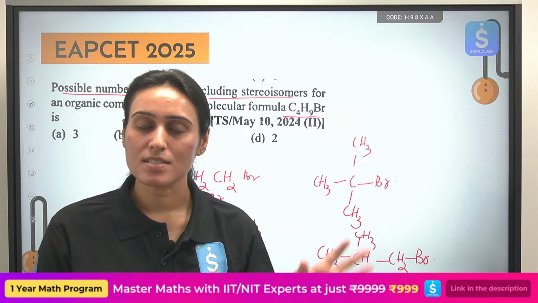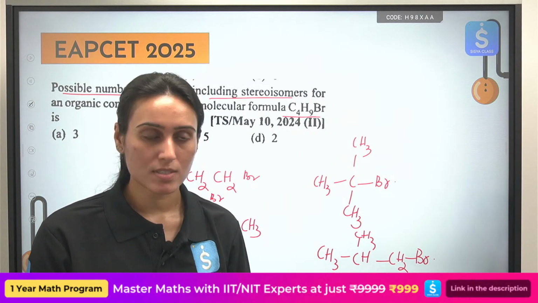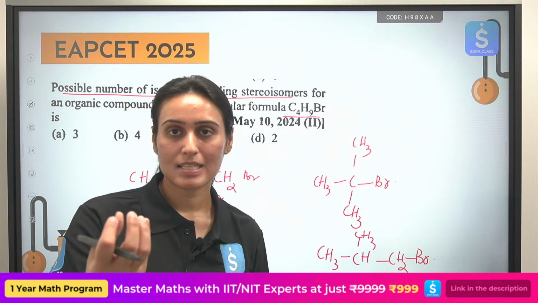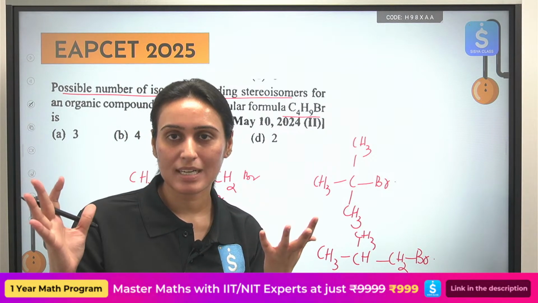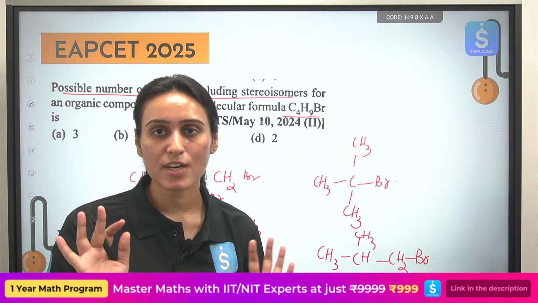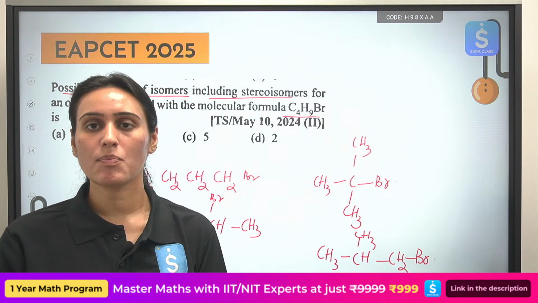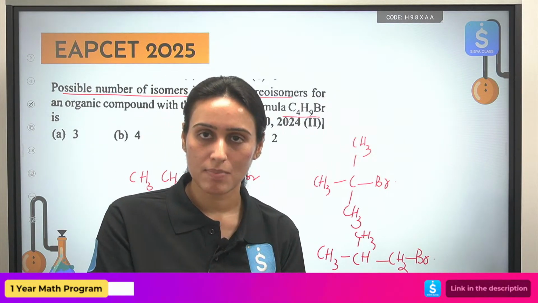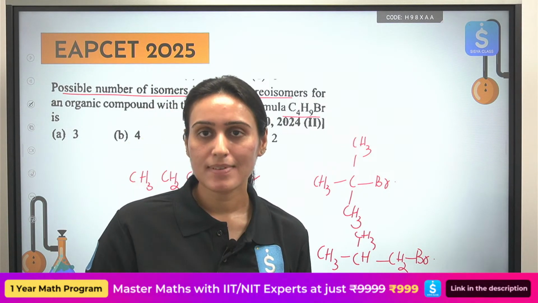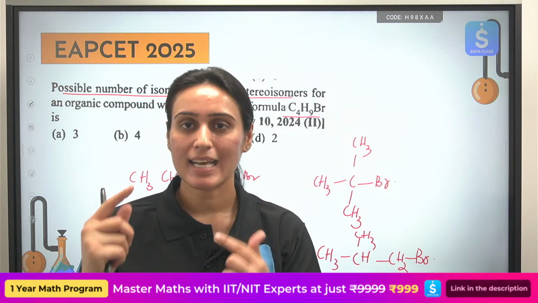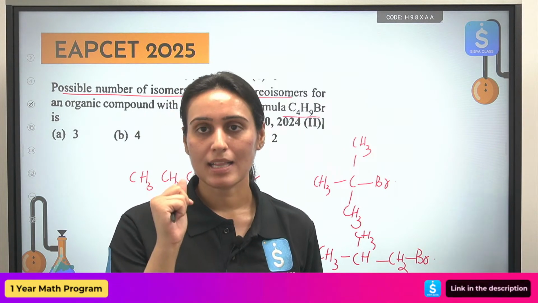including stereoisomers. So I have to see out of all those 4 I have written, how many can show cis-trans isomerism, geometrical or optical. Any one of them will be called stereoisomerism. How to select compounds which can show optical isomerism? You will choose such a compound in which your carbon atom is attached to 4 different groups. Then it can show optical isomerism.